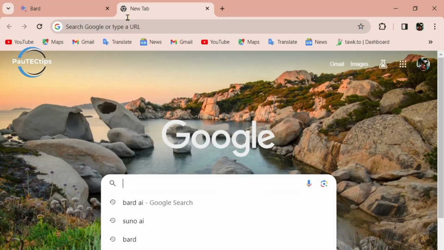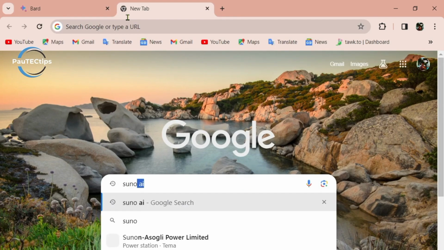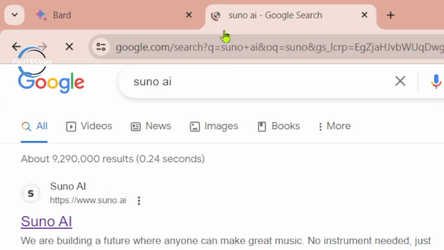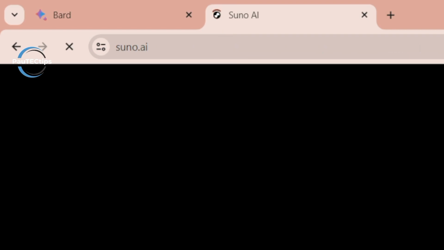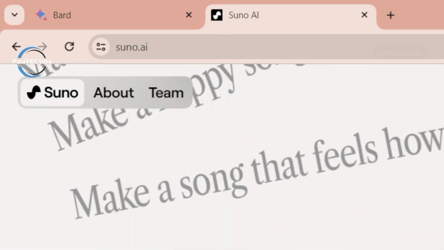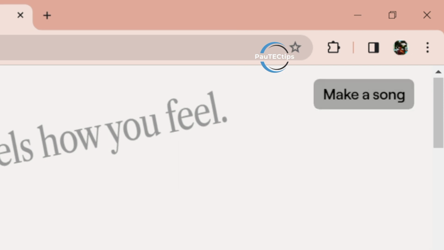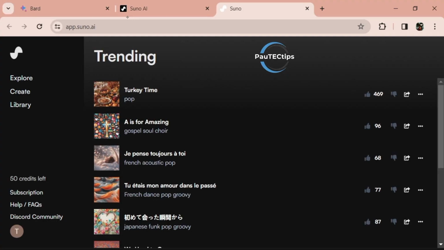So let's move to the next AI tool. We're going to search for Suno AI and hit enter. With this AI again, you have to create an account, so go ahead and sign up. I already have an account with them. Once it brings you here, I already have some songs in my library created by this AI, and I can play and listen to them. But that's not our focus. Let's start from scratch, creating a new song with our lyrics.